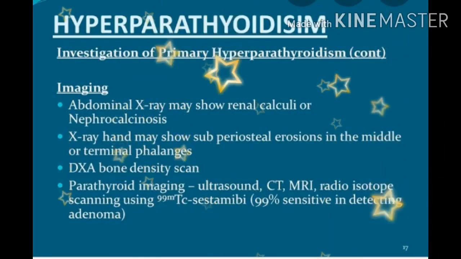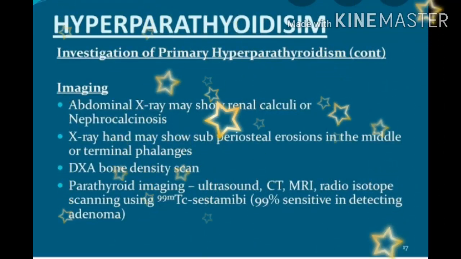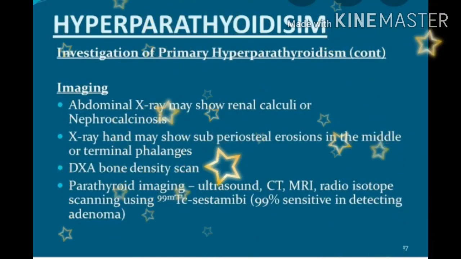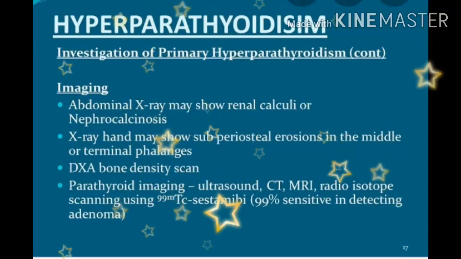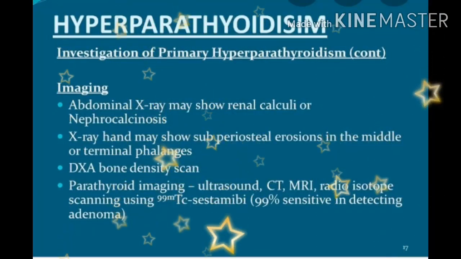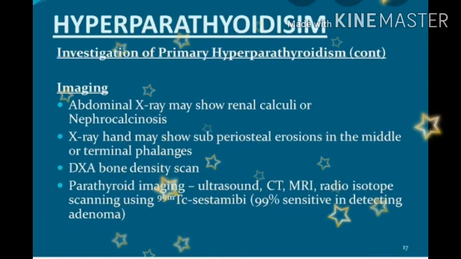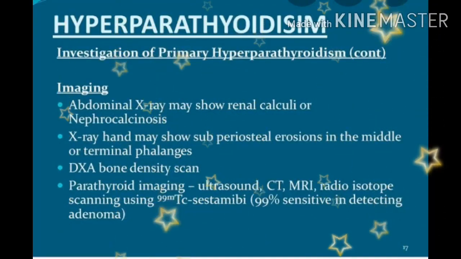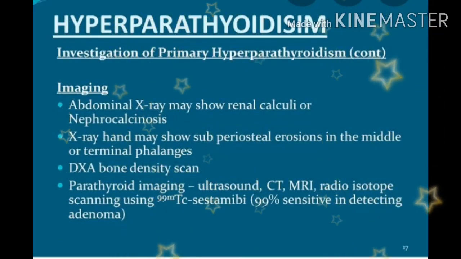Then DXA bone density scan. DXA is dual energy X-ray absorptiometry, or bone densitometry. It is a scan of bone density to measure bone loss. In investigation, the parathyroid imaging test should be done. The tests are ultrasonography, CT scan, MRI, and radioisotope scanning, which may be done with the 99mTc system.